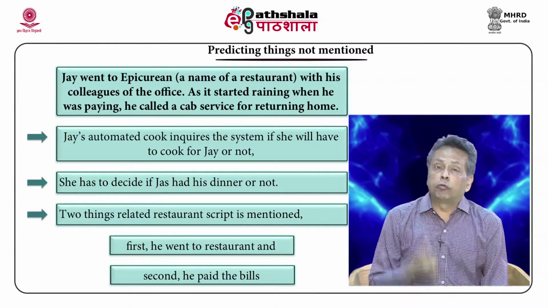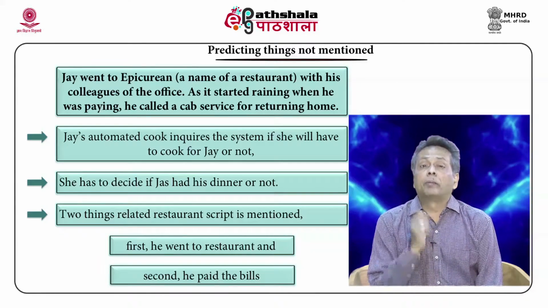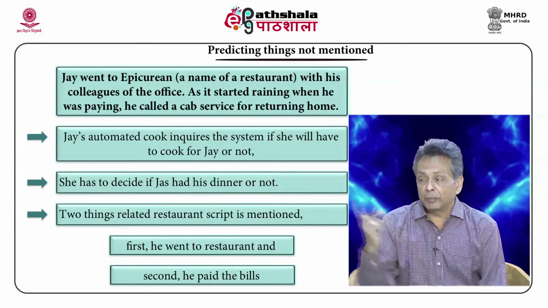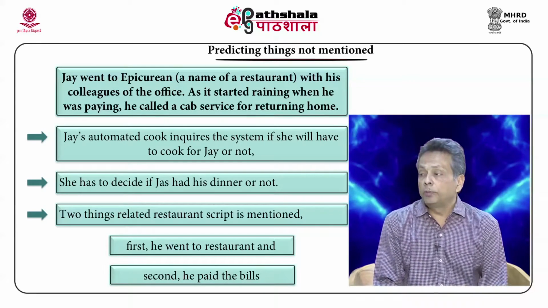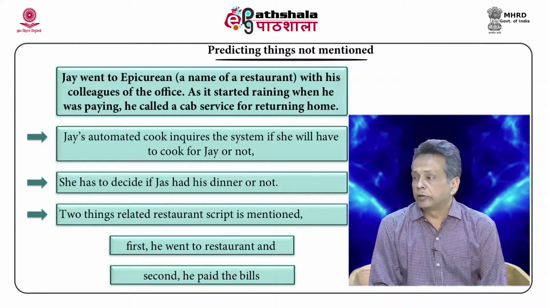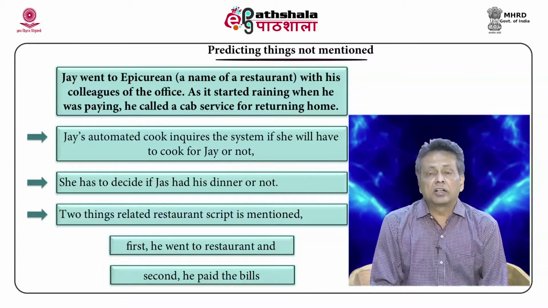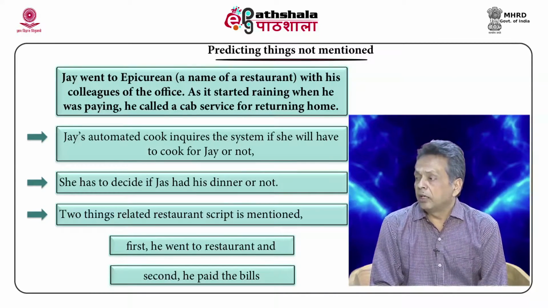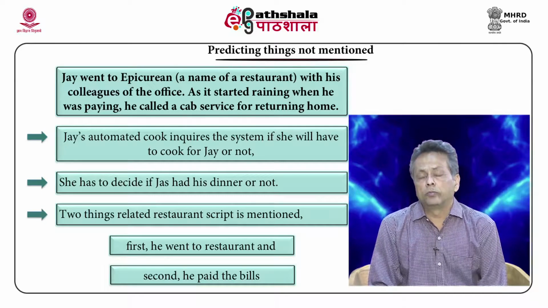And again, whenever an appropriate script is invoked, it can predict things which are not mentioned. For example, the other example: Jai went to Epicurean, which is basically the name of a restaurant in Ahmedabad, with his colleagues from the office. As it started raining, when he was paying, he called a cab service for returning home.